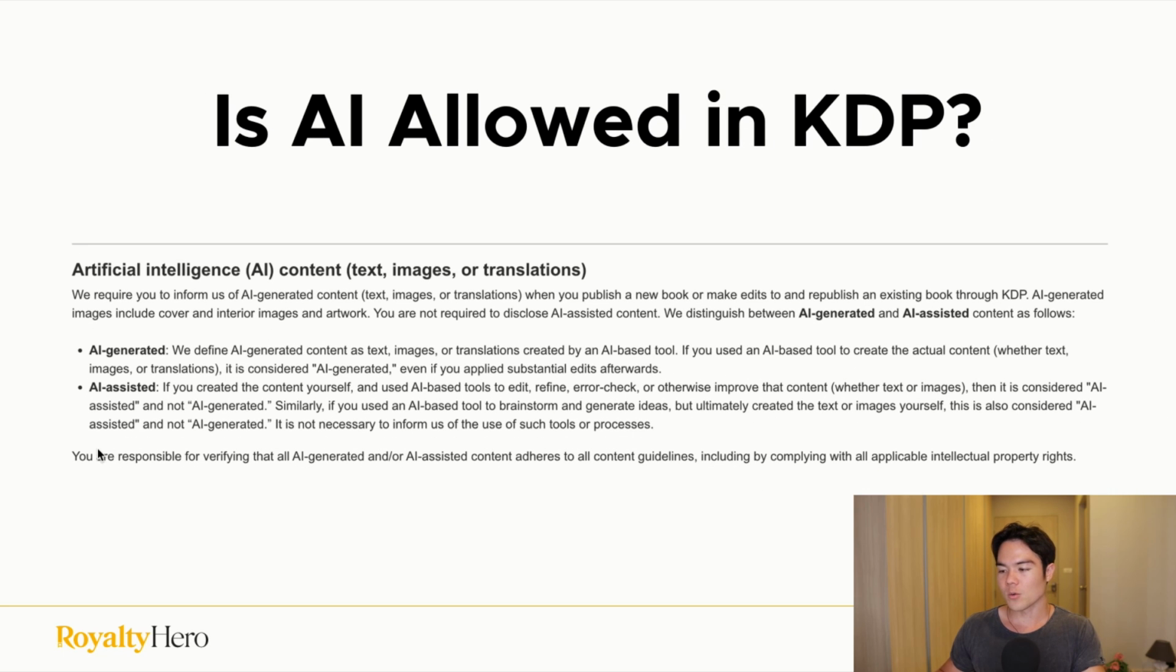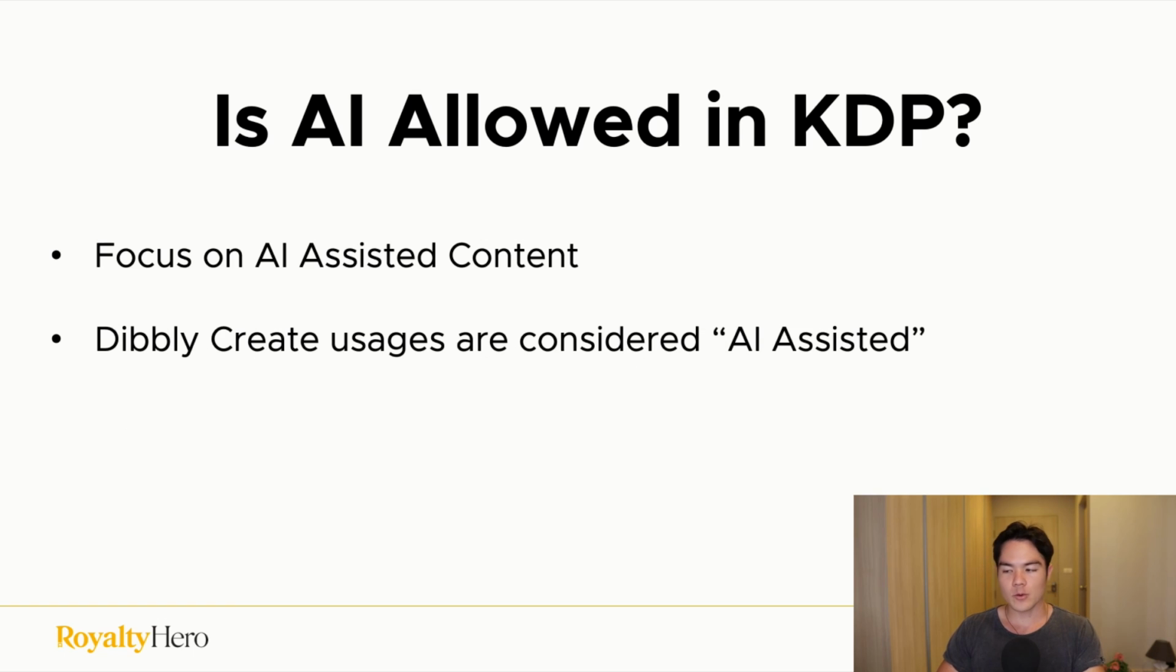So what I'm about to show you and what Dibbly will help you is going to be categorized under AI assisted. Technically, you can use tools like ChatGPT and generate the content yourself, which is going to fall under AI generated. But what I'm going to show you in this video and all the use cases is going to be under AI assisted, so that when you're uploading the book on KDP, you can select no, it's not AI generated and pass that question. And that's exactly what I recommend for now until KDP announces further details on whether they accept AI content or not, is to focus on creating books with AI assisted content, but not AI generated content, so that you can say no to that question. And once again, Dibbly Create usage are considered AI assisted.